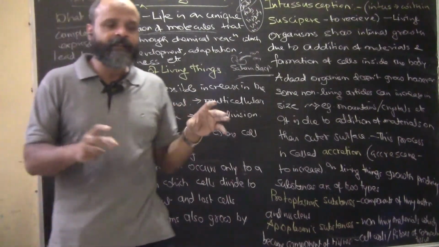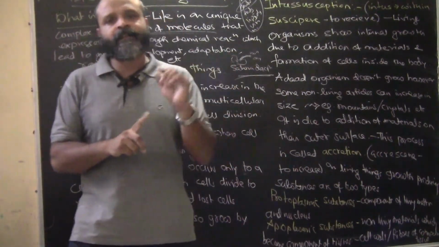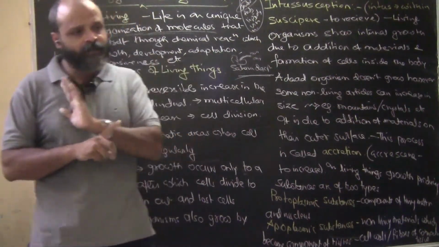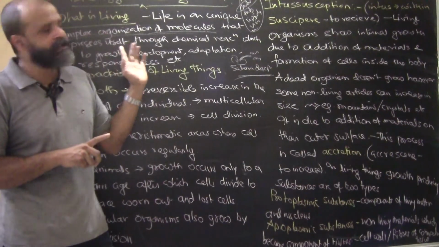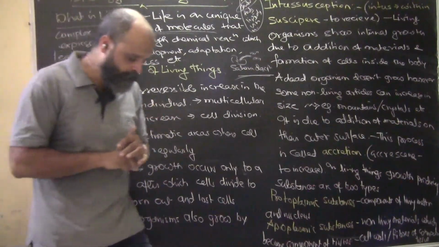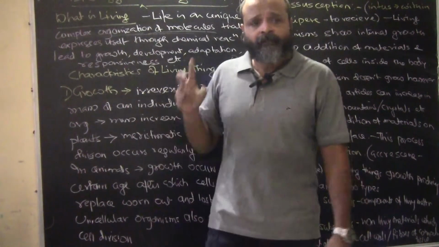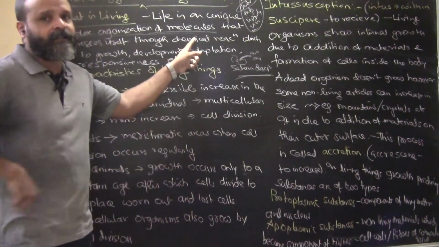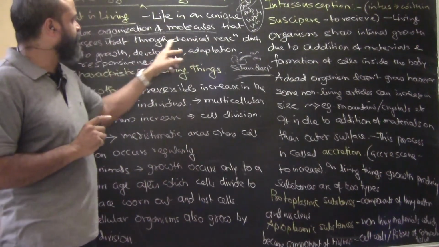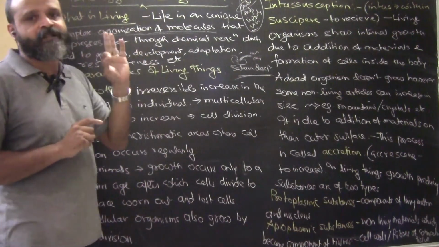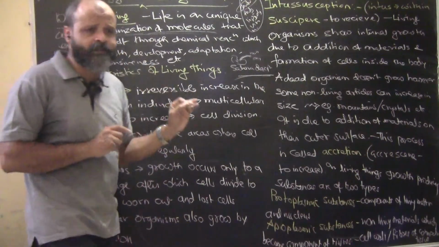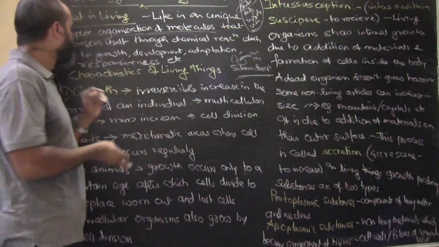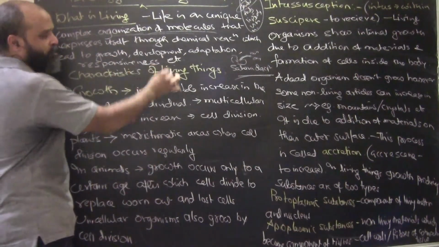So we cannot define organisms or living things in terms of their organs. We cannot define them in terms of their body shape, size and structure, because there is a variety of living organisms on the earth. So when we have a standard definition for living organisms, we will have to have standard things. Standard things are molecules. These molecules are present in almost all living organisms, because they are absolutely 100% necessary to sustain life. So growth, development, adaptation, responsiveness, etc.